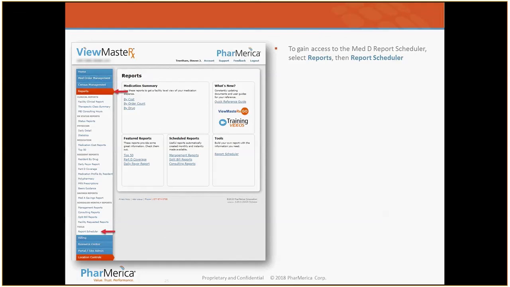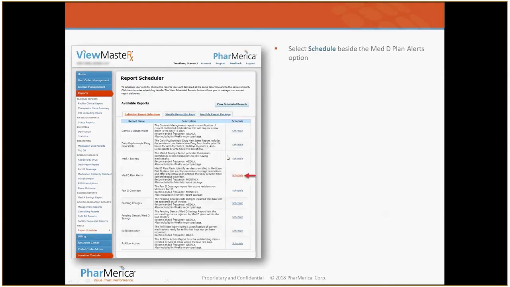Again, I think I'm back on slide 25. Under the left-hand column, there is a report tab. Down at the very bottom of this page is a report scheduler, which we highlighted here as well. Also on the reports main screen, it's under tools on the left-hand side, called report scheduler. You would select this in ViewMaster.